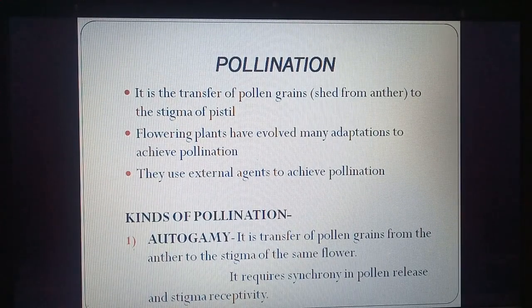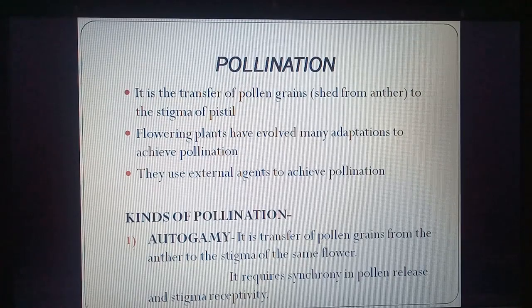Kinds of pollination. The first is autogamy. Auto means self. So it is the transfer of pollen grains from anther to stigma of the same flower. So when the pollen grain moves from anther to stigma within the same flower, it does not move to another flower. It requires synchrony in pollen release and stigma receptivity.